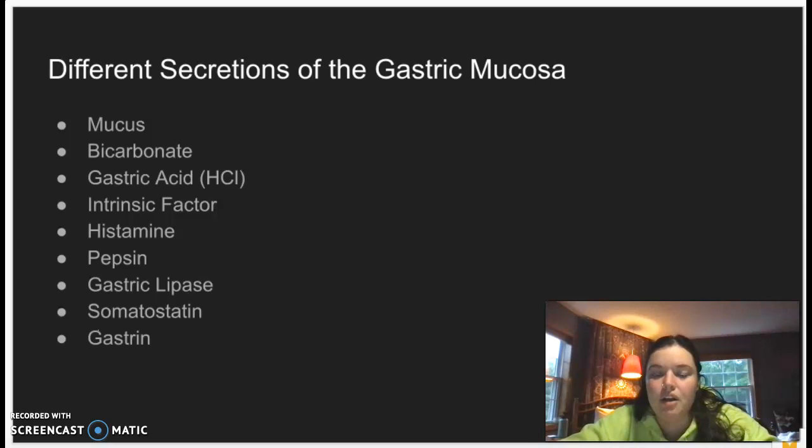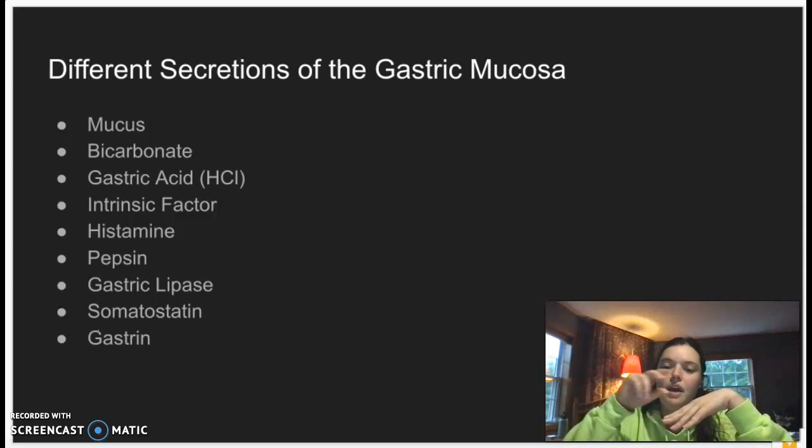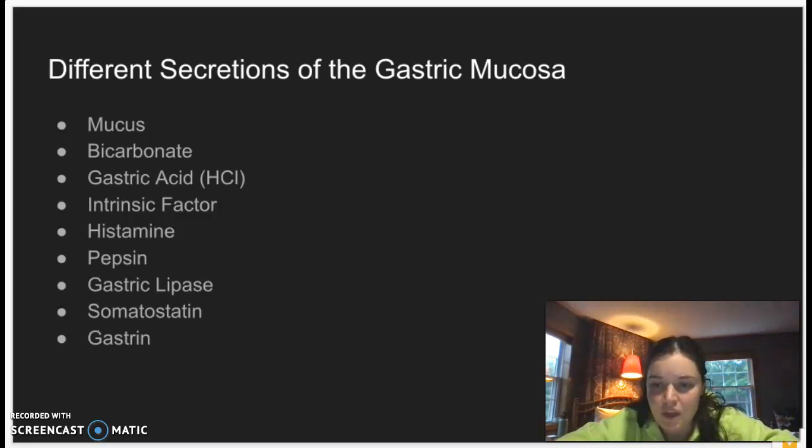The mucus and bicarbonate are both secreted from mucosal cells. Mucus acts as a protective layer for the endothelium, so it doesn't get harmed by the very acidic part of the stomach. Bicarbonate acts as a buffer for that acid. You have the endothelium, then the mucosal layer, and then the bicarbonate ions acting there to neutralize the acid before it touches the endothelium. This keeps the stomach acid around a pH of 2, while the endothelium cells still remain at a pH of 7.